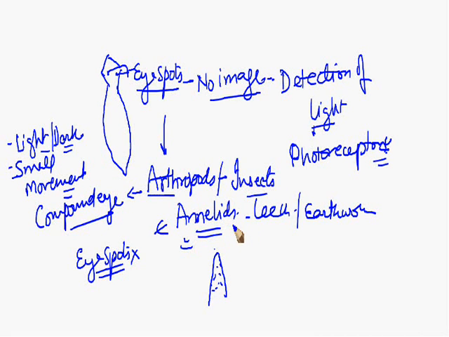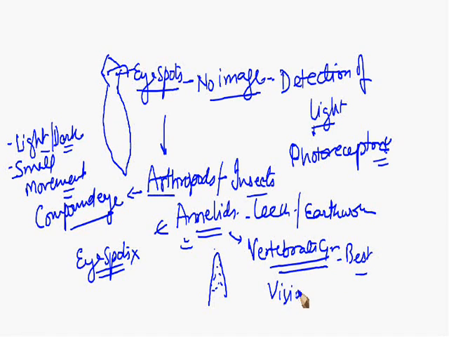But if you move to the higher animals, specifically the vertebrate group, we have the best developed eyes, meaning a sort of vision is developed. They can see, they can differentiate colors.